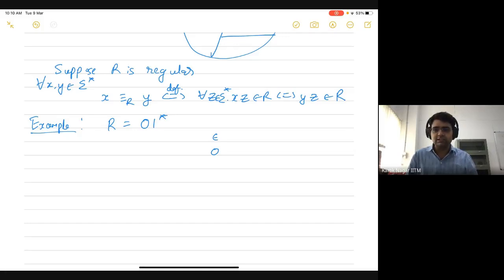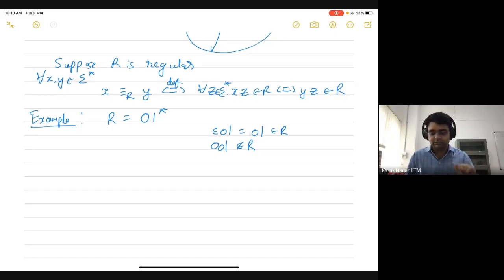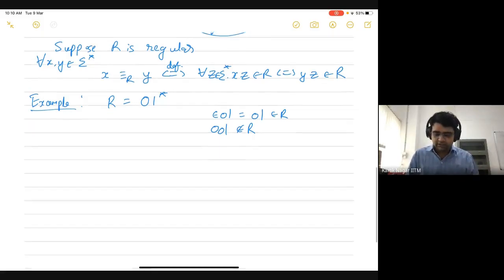Vinith is saying 0, 1. That's right. If you add 0, 1 to epsilon, then you get 0, 1, which is in the language. And if you add 0, 1 to this 0, then it doesn't belong to the language. So epsilon and 0 are not related to each other, which means they are going to be in separate equivalence classes of this relation.